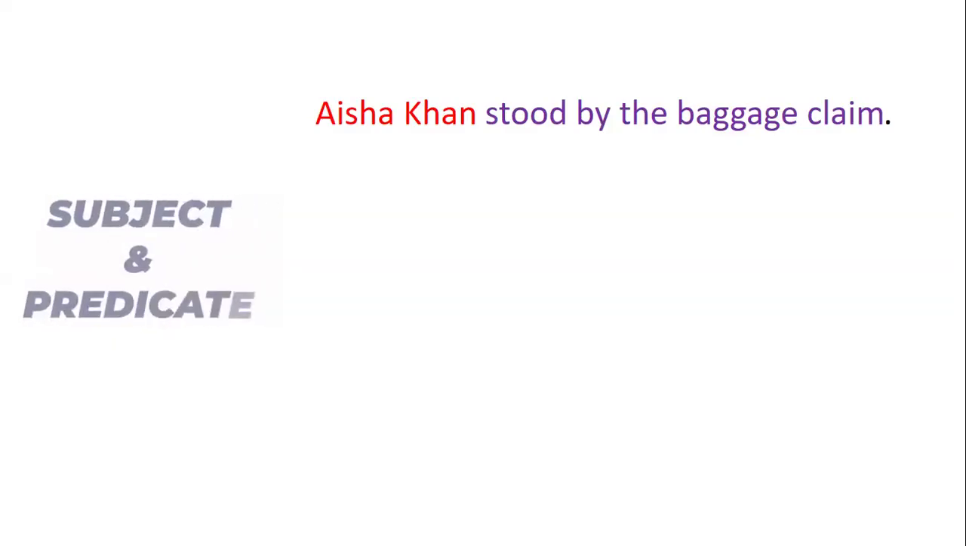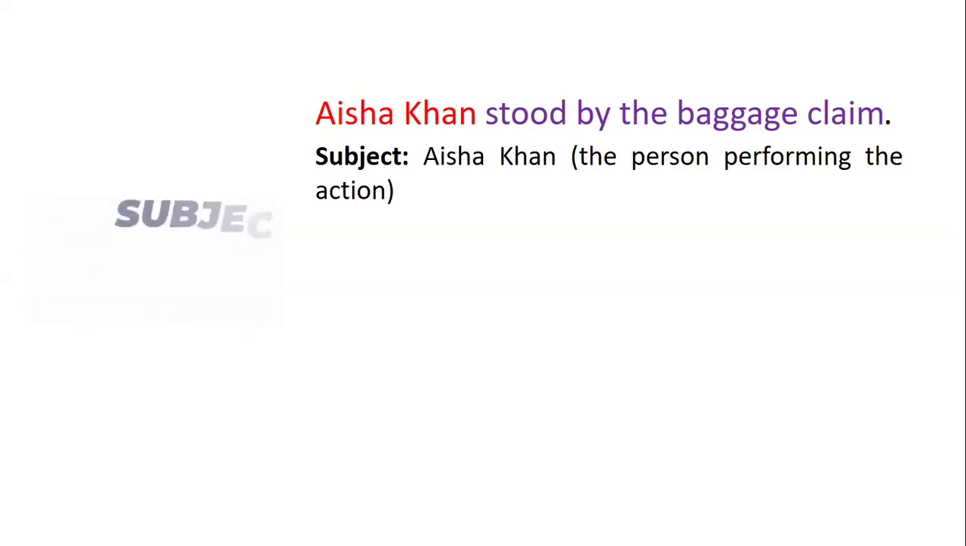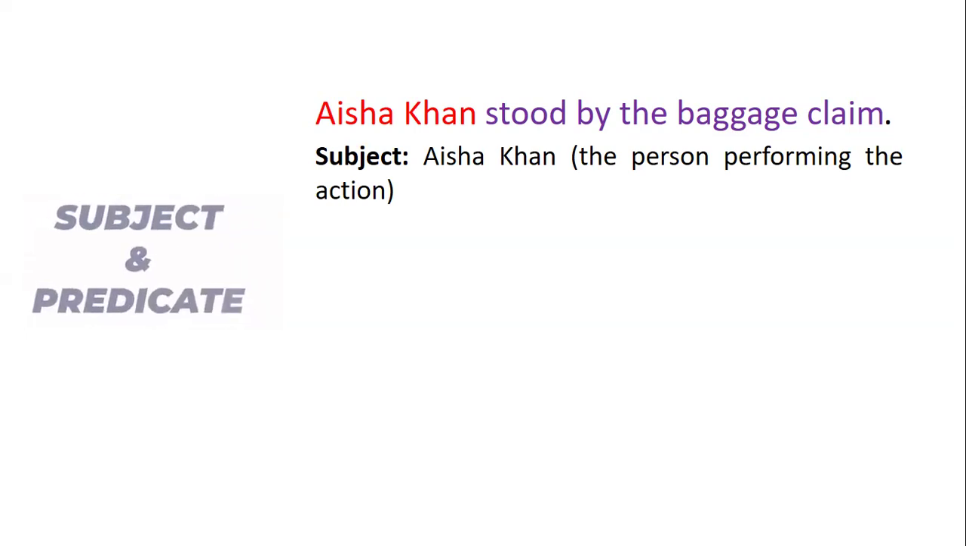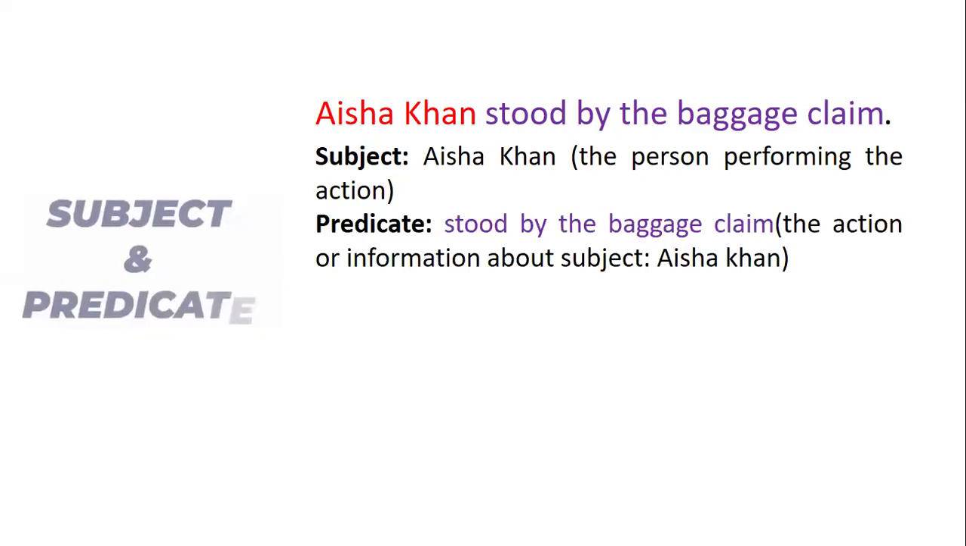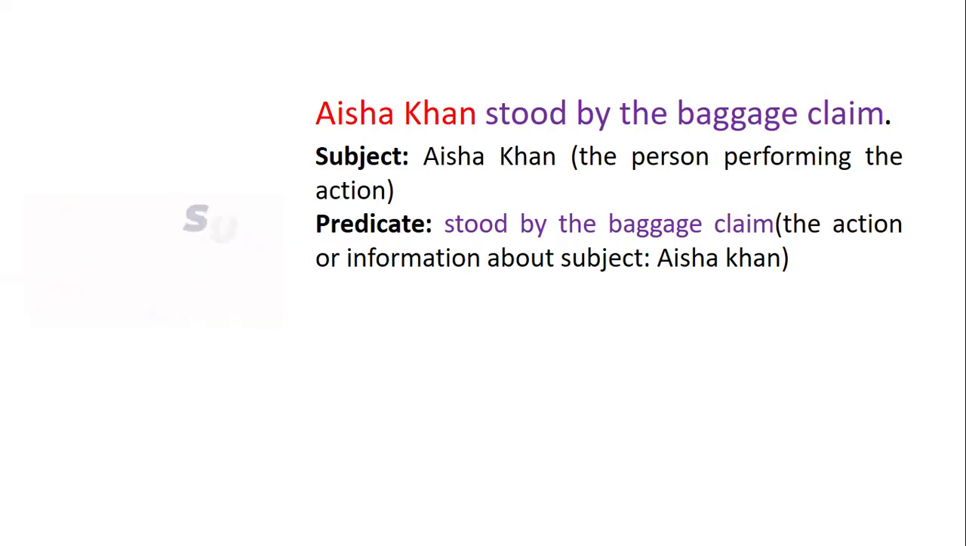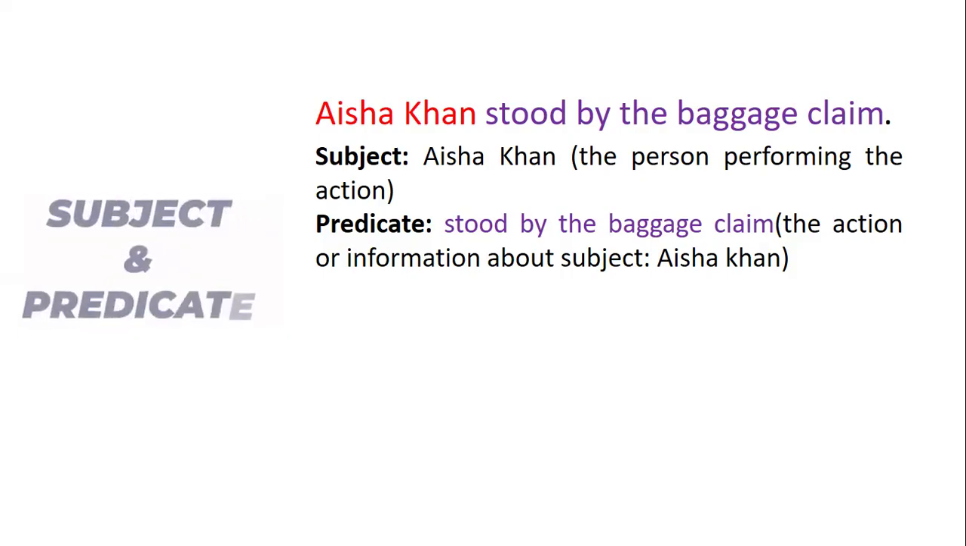Let's go to our second sentence and find out which is the subject and which is the predicate. Obviously, the one in the red color is our subject because we are talking about Aisha Khan. She is the person performing the action. What action is she performing? She's standing by the baggage claim. So the subject is Aisha Khan, and the predicate, the action or the information about Aisha Khan, is that she stood by the baggage claim.